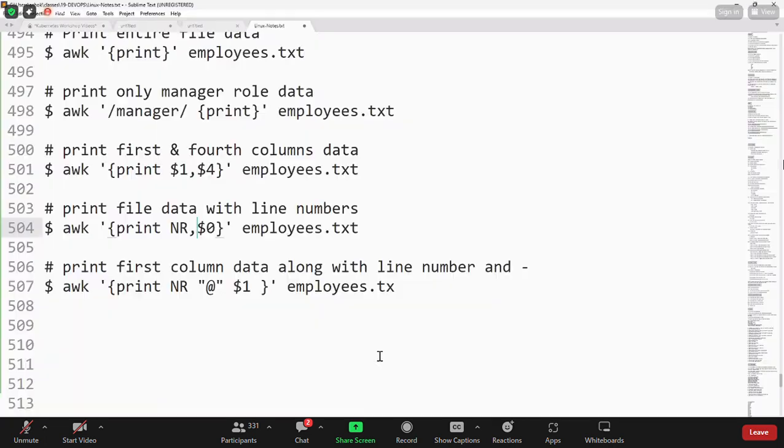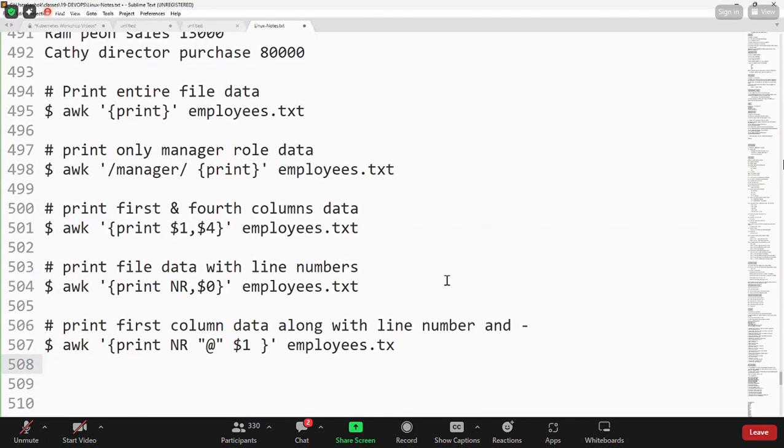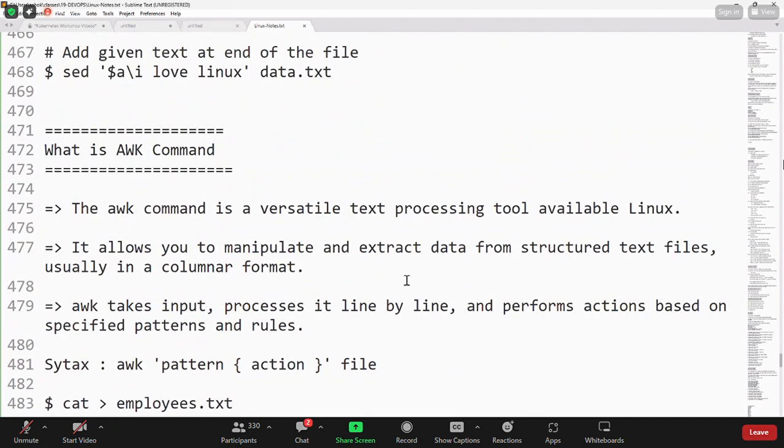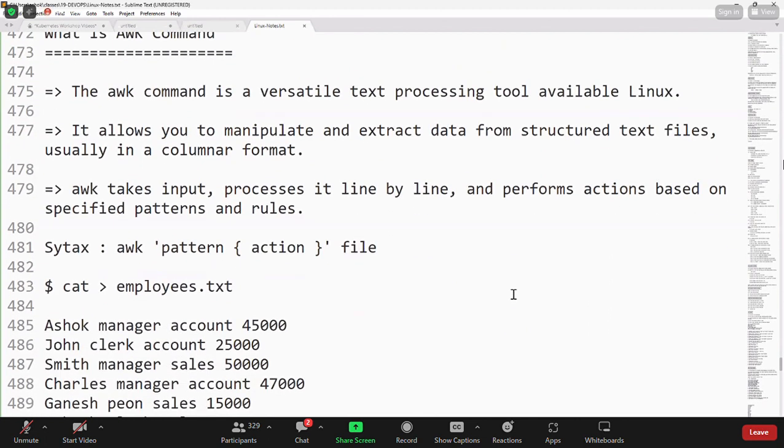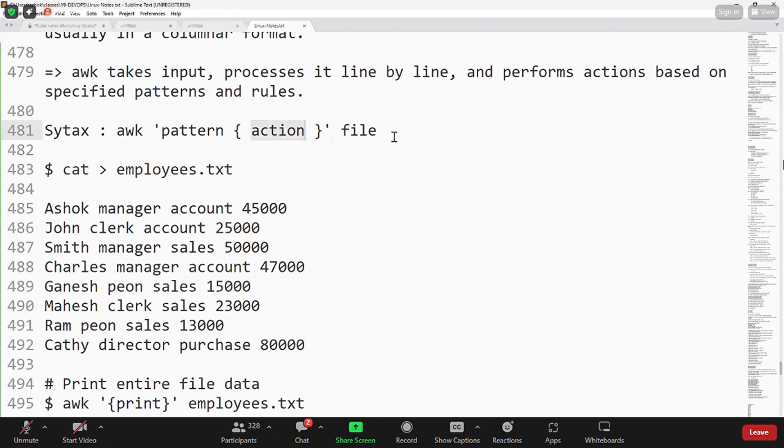Clear? Good. Look at this. AWK. AWK command is a versatile text processing tool available in Linux. It will allow you to manipulate and extract data from structured text files, usually in columnar format. If any data is available in rows and columns format, then in order to process that data, you can use the AWK command. Okay. So this is the AWK syntax: pattern and action.